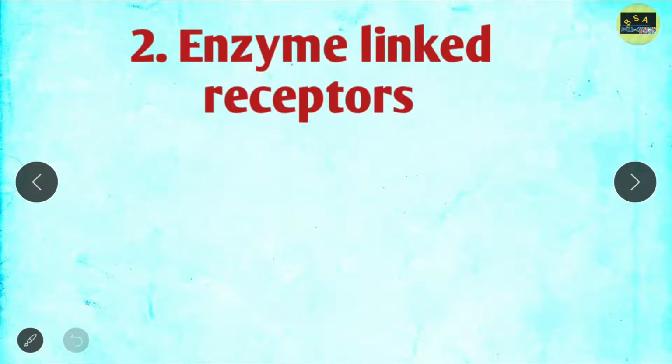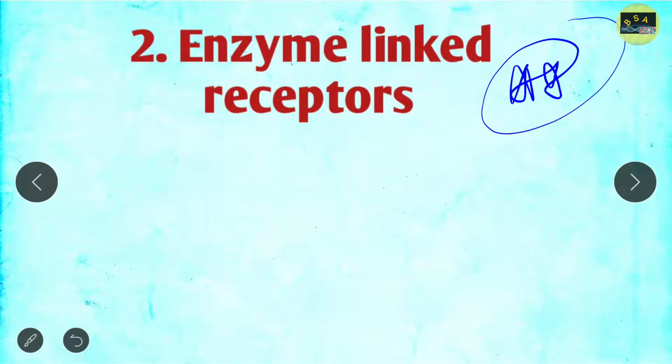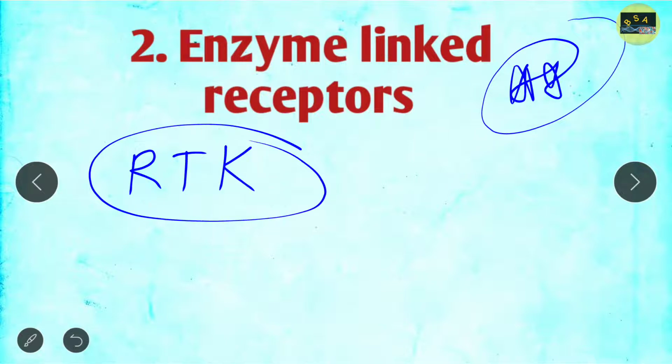Now next, enzyme linked receptor, another very important topic from cell signaling. So what should you read from the enzyme linked receptor? First and foremost, the most important topic that you should read is the RTK pathway, so receptor tyrosine kinase pathways. Remember students, you will definitely get a 4 marks question from this RTK. From RTK you should read the RAS-MAP kinase pathway, IP3-DAG pathway and PI3 kinase pathway. So these are the 3 important things.